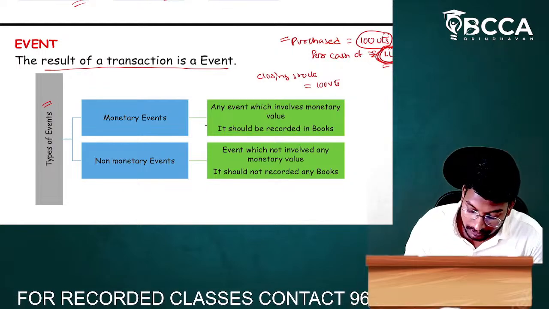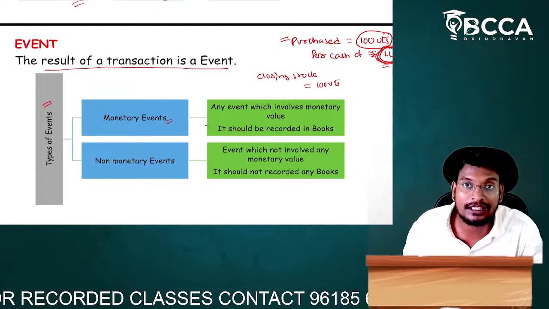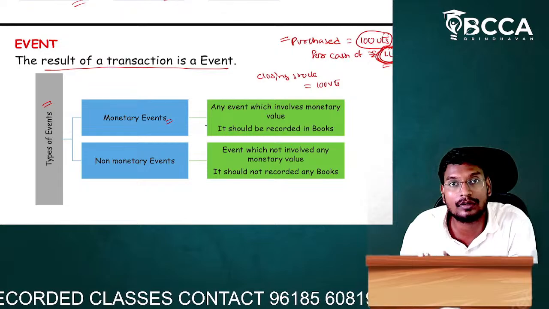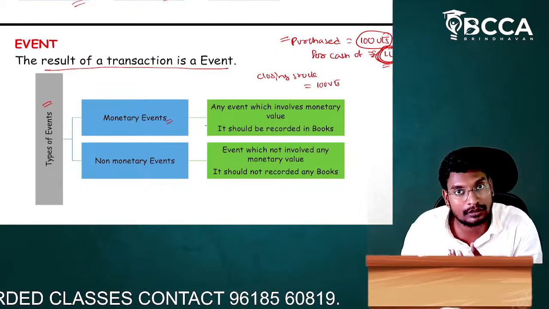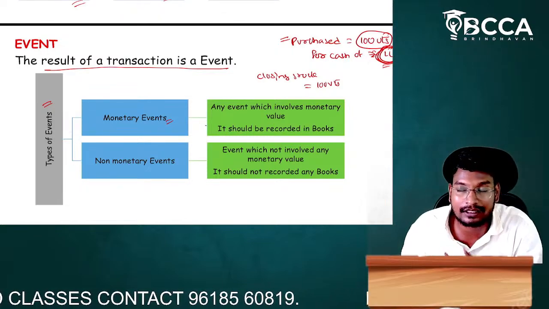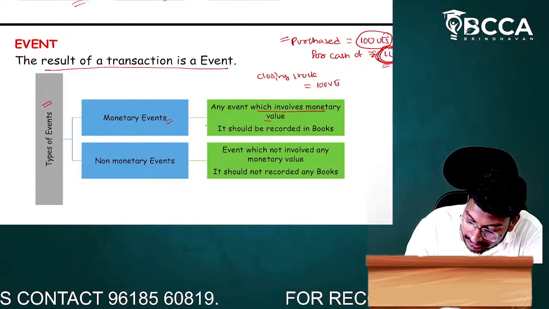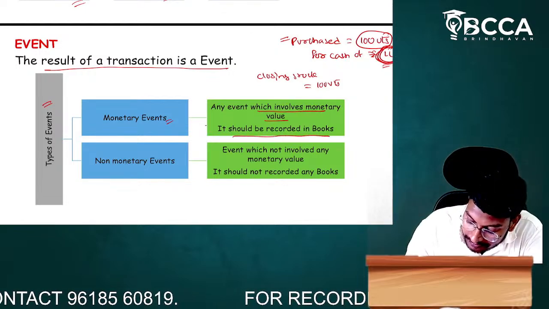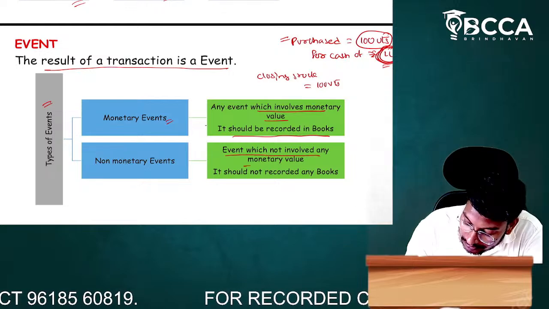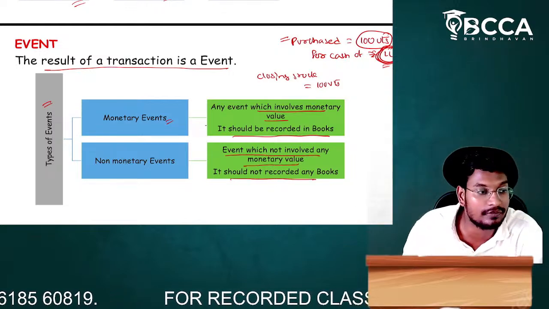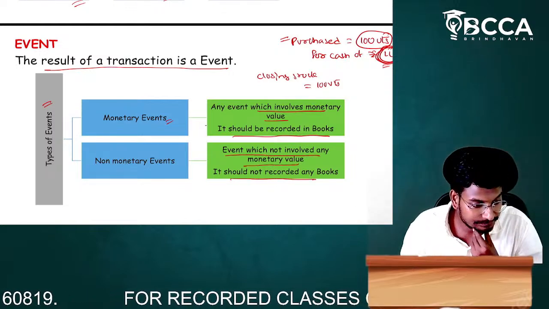So we have to record only the monetary events. We should not record the non-monetary events. Any event that involves monetary value should be recorded in the books of accounts. The event which does not involve monetary value, we should not record in the books of accounts.